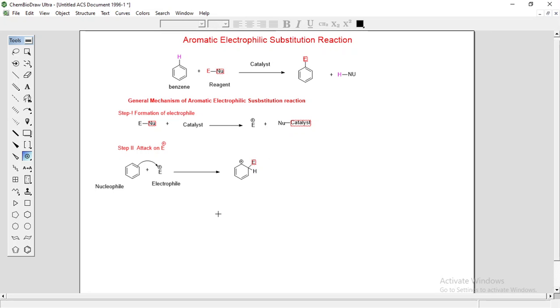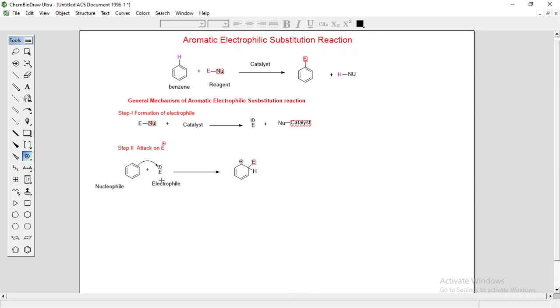Now this is called the sigma complex, or arenium ion intermediate, or Wheland intermediate. There is a positive charge on the aromatic ring, and that is what is called an arenium ion. It is also called a sigma complex, and also a Wheland intermediate.